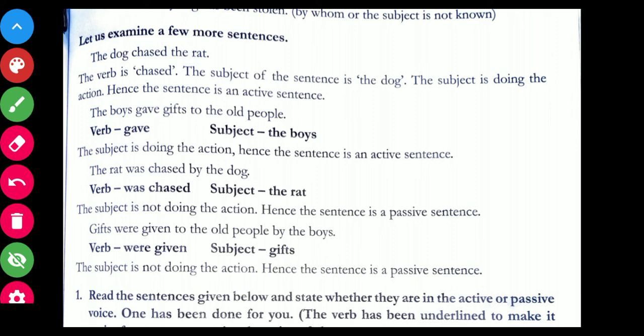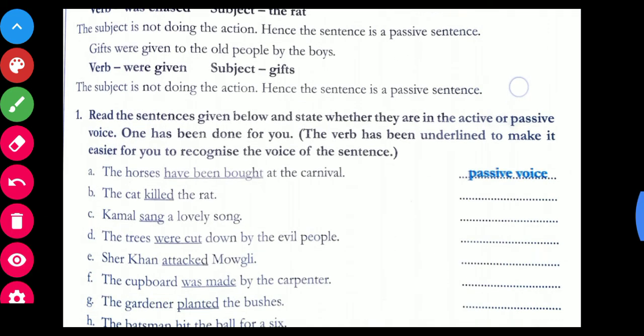So gifts is the subject and were given is the verb, but this action is not being performed by gifts. गifts हमारा जो subject है वो action perform नहीं कर रहा है, so in that case it is a passive voice.